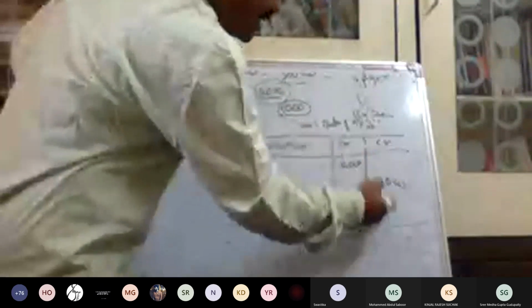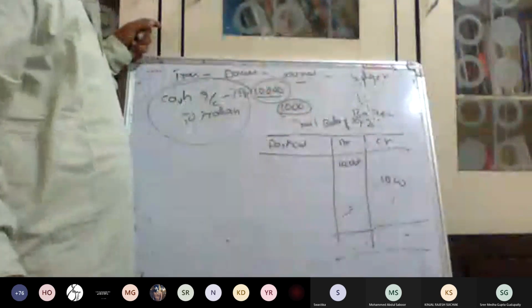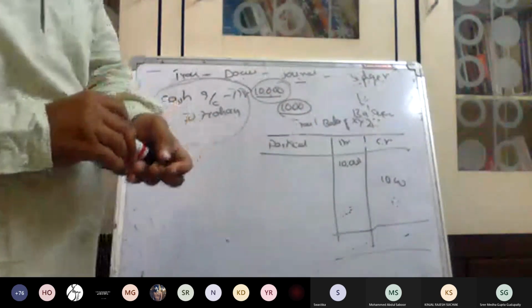It means if it comes to this total, it will not be equal. It means it is called a tally. It will not be equal. So this type of mistakes we can find when you are preparing the trial balance. Okay?